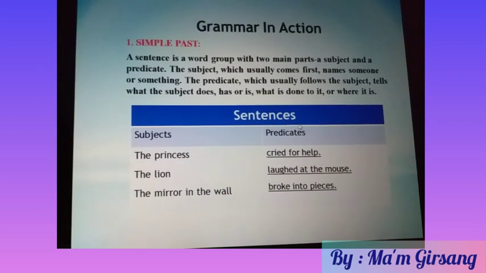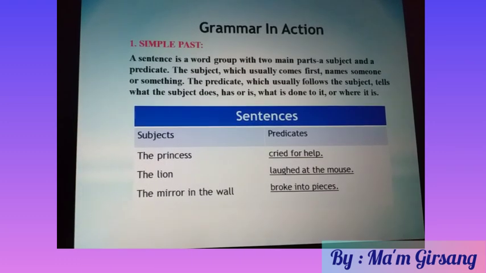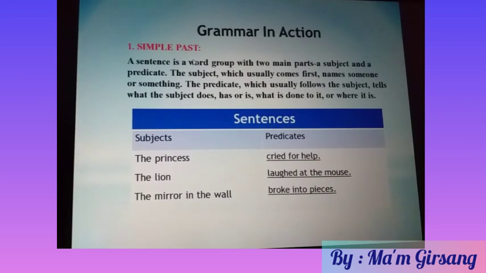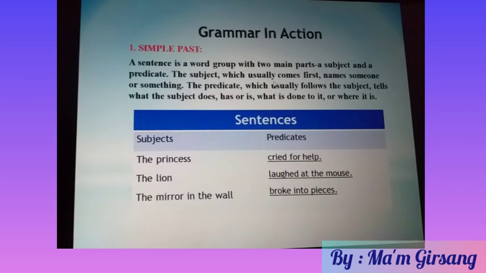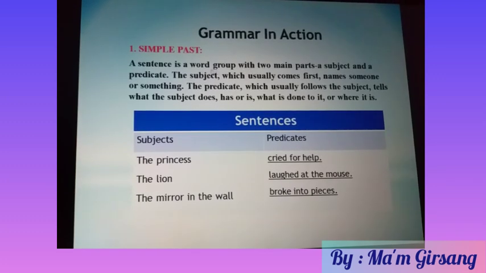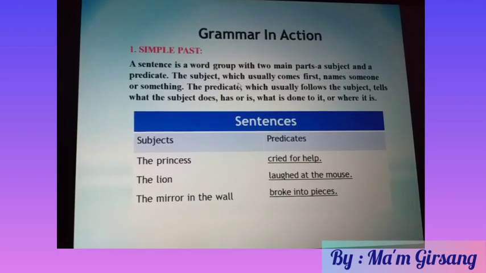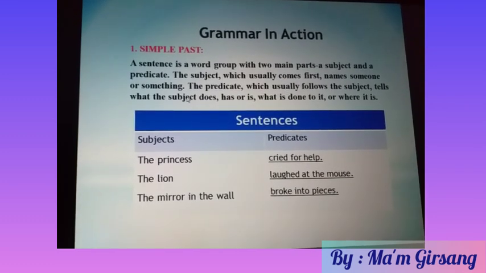Okay, if you want to write a narrative text, you can see the grammar in action. Number one is the simple past. For a simple past sentence, you can use two main parts, subject and predicate. The subject usually comes first and names someone or something.